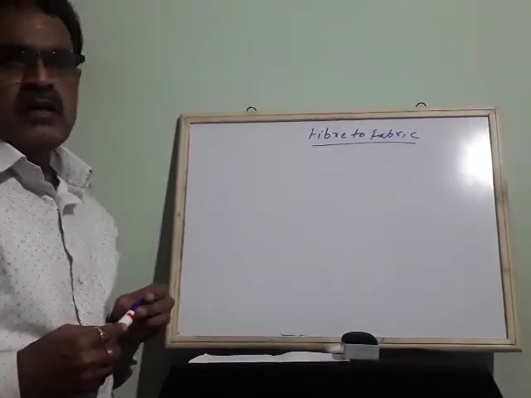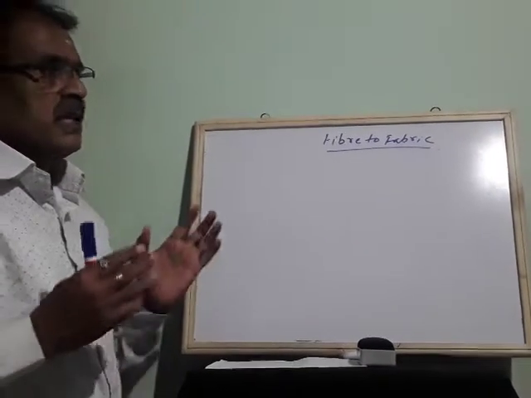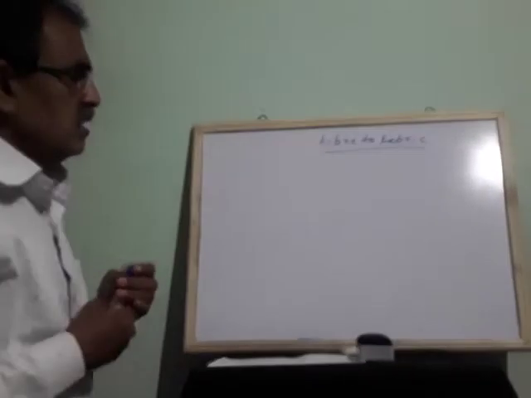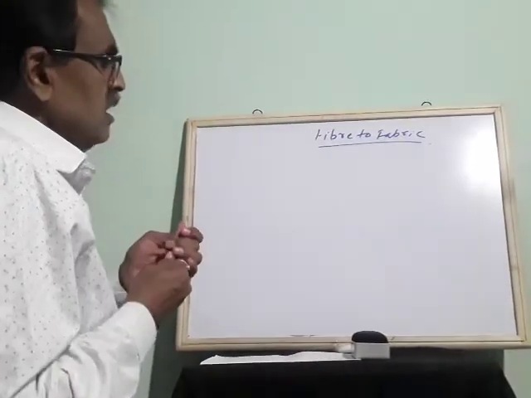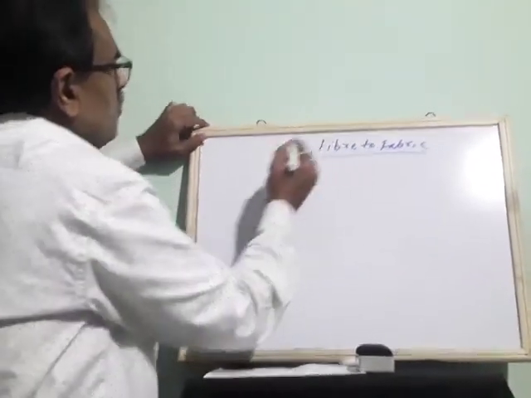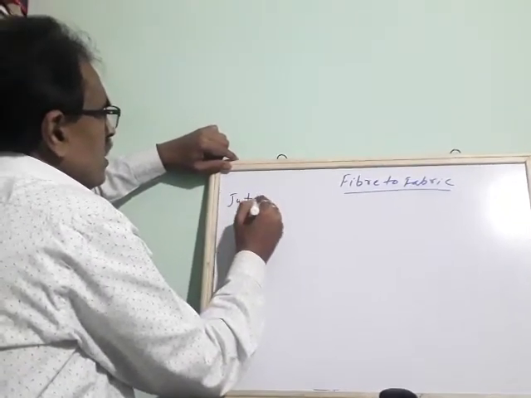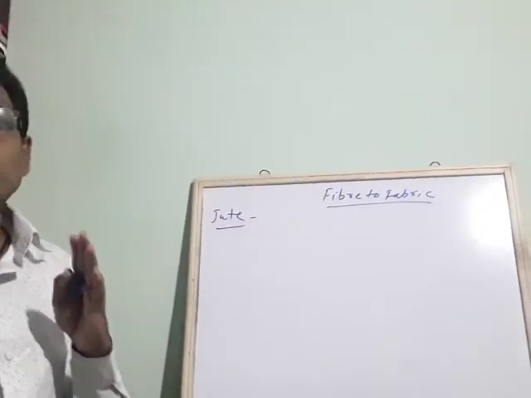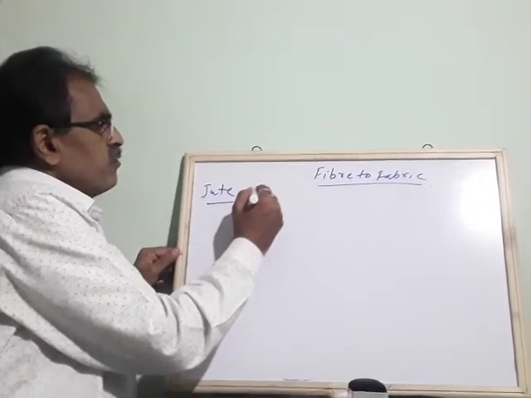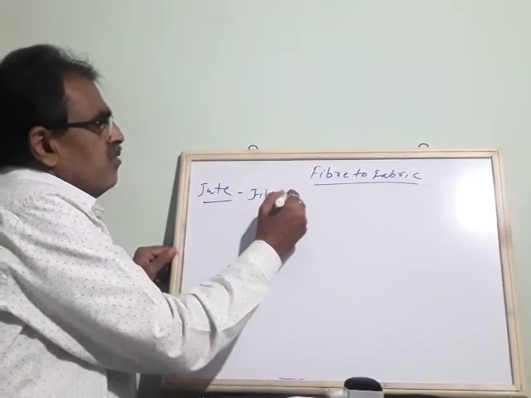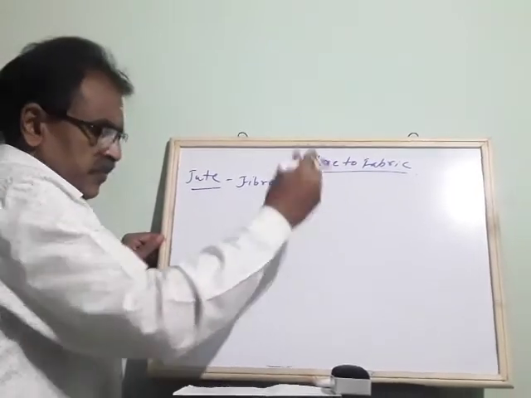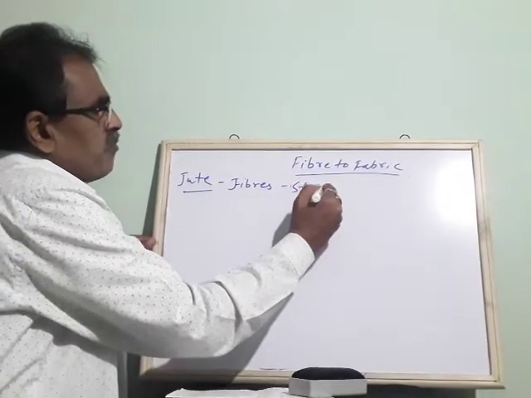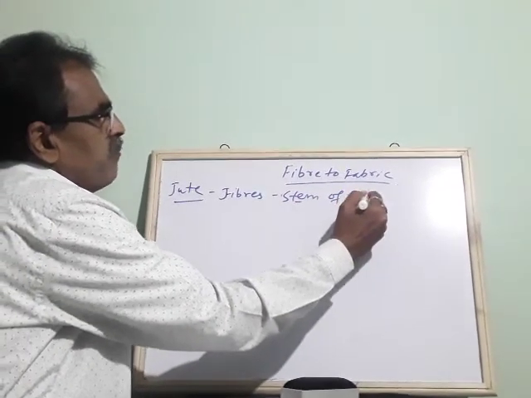So yesterday we studied about cotton, from where we get it, and what the climatic conditions are for growing cotton, and how it is useful nowadays in daily life as well as in a commercial way. Okay. So the next fiber we study is jute. Jute fibers are obtained from the stem of the jute plant.